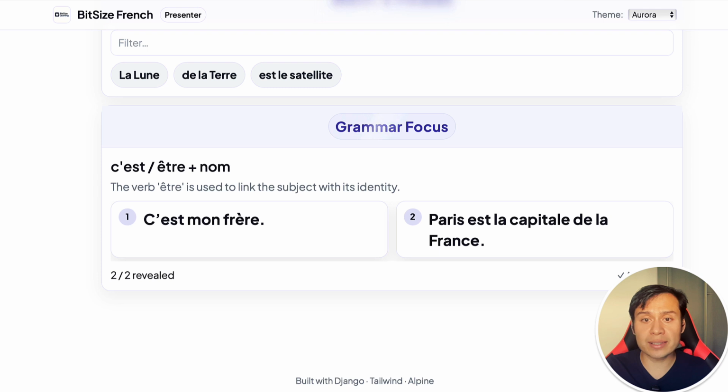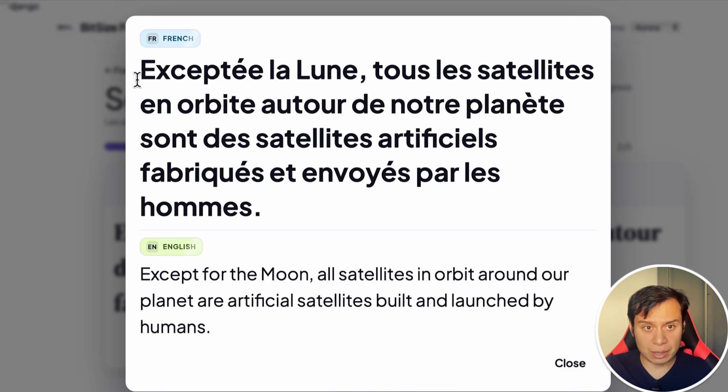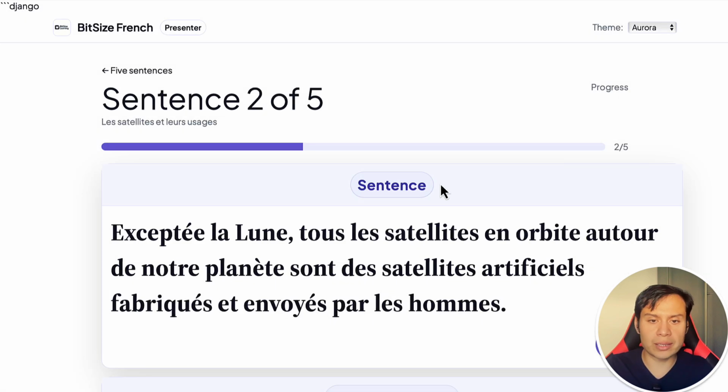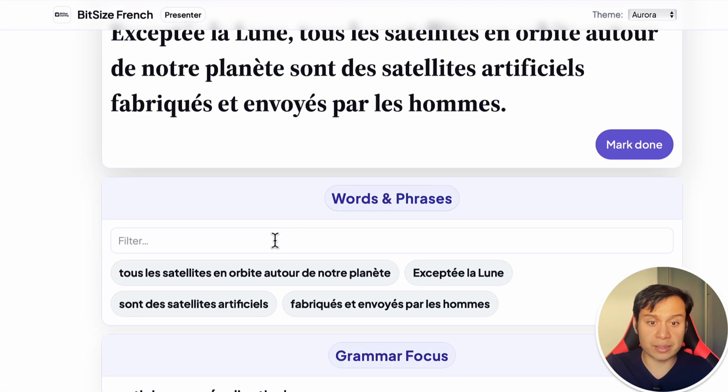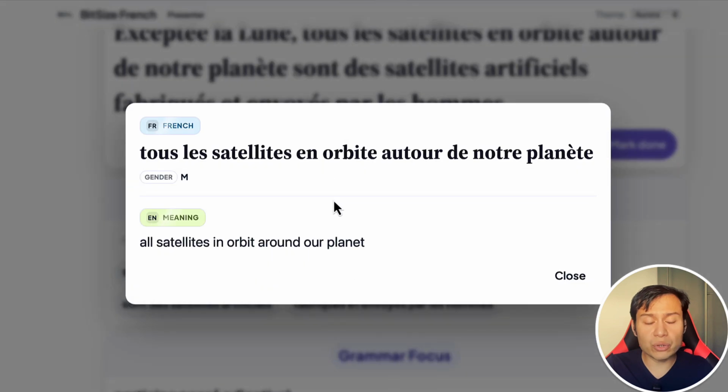Next sentence is going to be Excepté la Lune, tous les satellites en orbite autour de notre planète sont des satellites artificiels fabriqués et envoyés par les hommes. So except for the moon, all satellites in orbit around our planet are artificial satellites built and launched by humans. Let's take a look at some of the phrases. This is a long one. The first one is tous les satellites en orbite autour de notre planète. So tous les satellites is all the satellites.